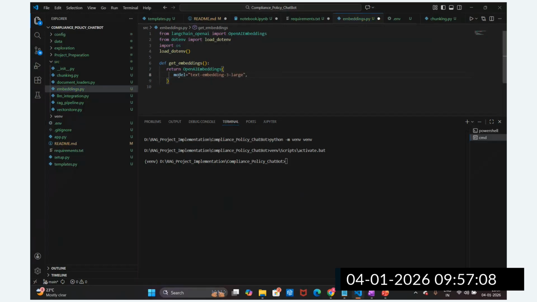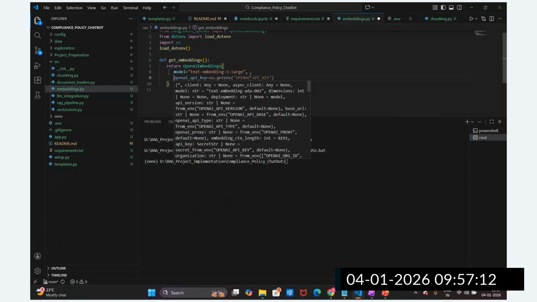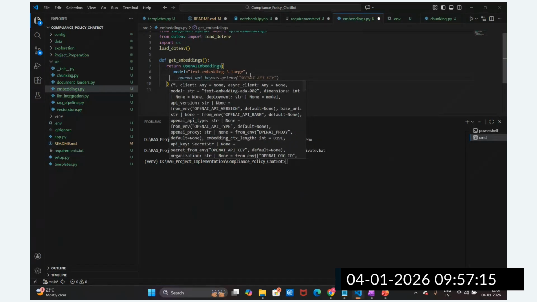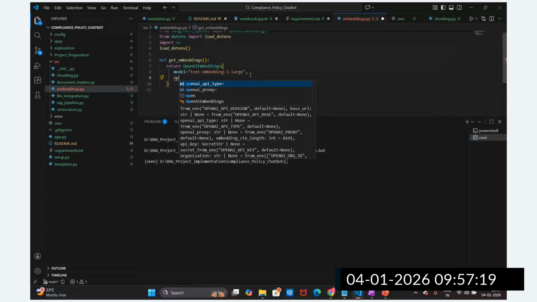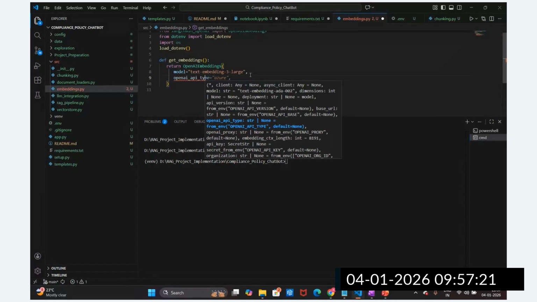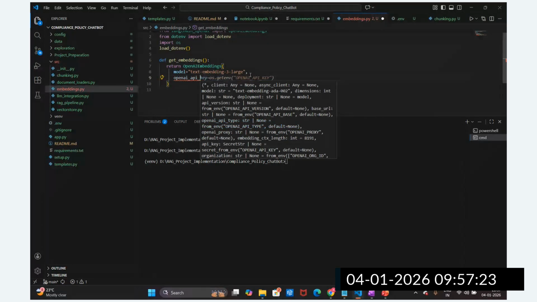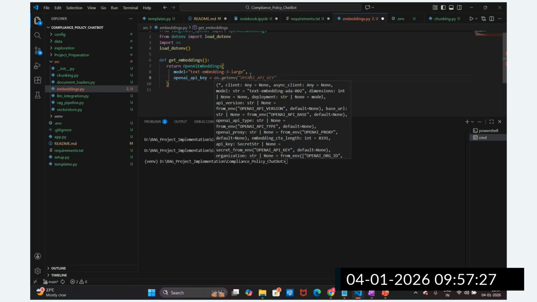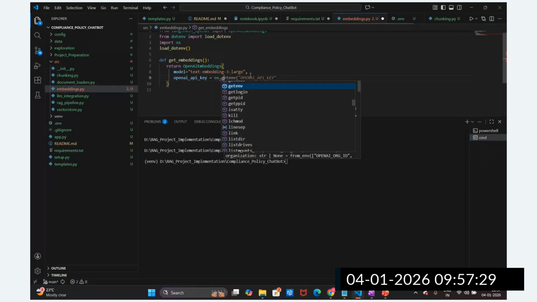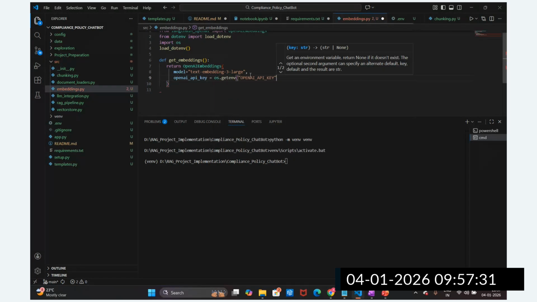Along with this, guys, we have to pass the OpenAI key. Let me pass openai_api_key equal to os.getenv, mentioning the OpenAI key here.